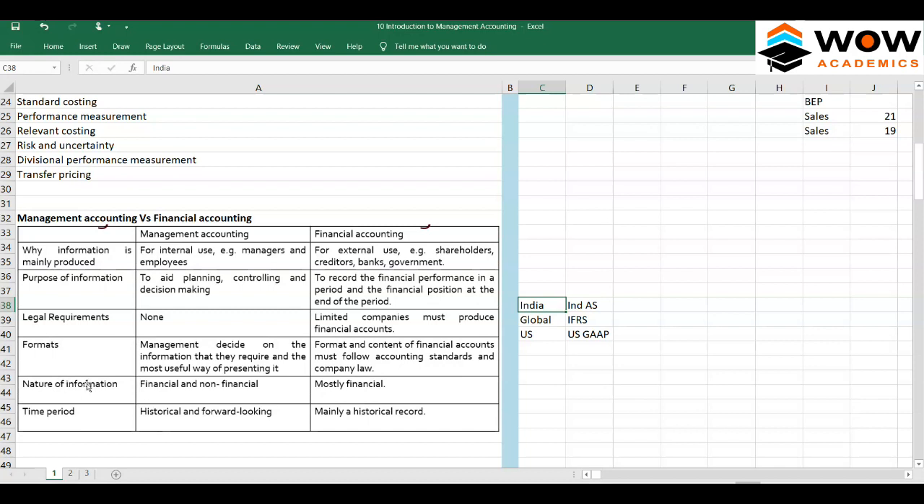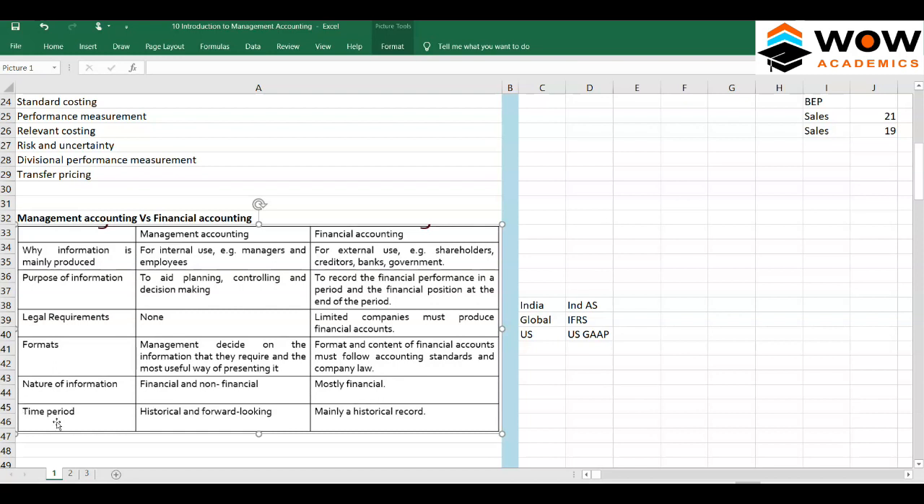The nature of information captured in management accounting is both financial and non-financial. It can capture currency value. For example, 100 kgs of raw material bought at 10,000 rupees: it can capture both the 10,000 rupees as well as the 100 kgs. But financial accounting will capture only the rupees, or the dollars. It cannot capture 100 kgs at all. So that's a drawback of financial accounting.